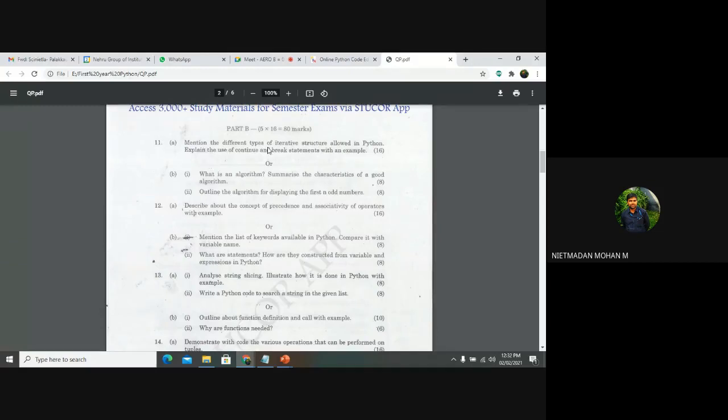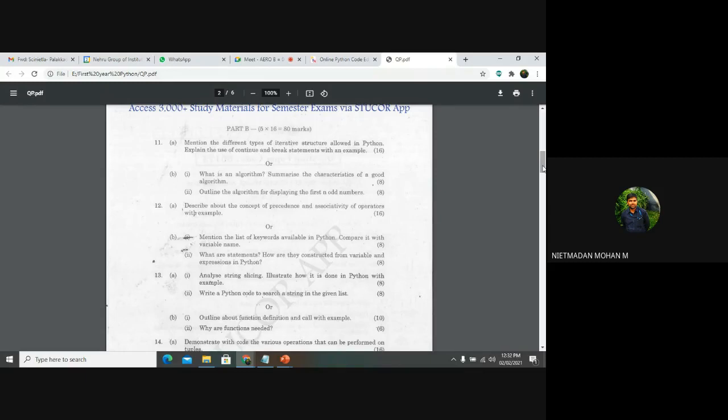It asks about the different types of iterative structure allowed in Python. Explain the use of continue and break statement with an example. This is considered a 16 mark question. It means we want to write the iterative structures in your program, such as while, do while, if else, whatever structures are there. We want to explain the continue and break statements that we discussed in the previous class, right? These are from the previous year; I got only one previous year question.